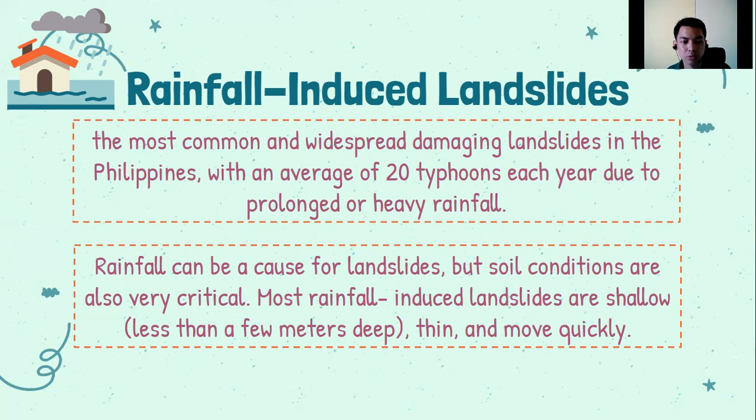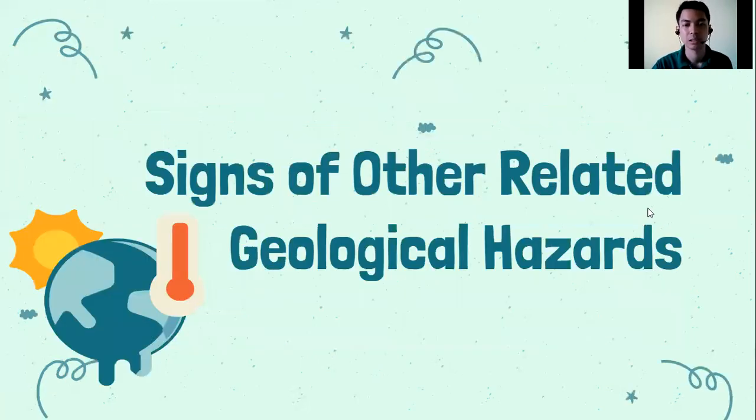But soil conditions are very critical. Most rainfall-induced landslides are shallow, less than a few meters deep, thin, and move quickly. So, yan yung klase ng landslide na pwede nating makita dito sa rainfall-induced landslide. Usually mabilis yung mga ganitong landslide.